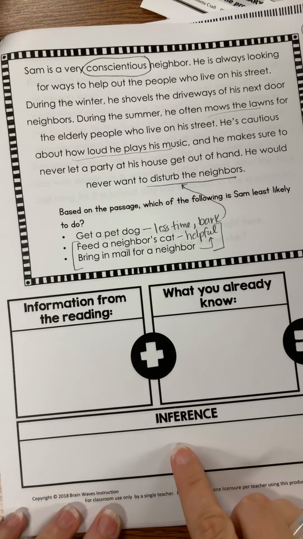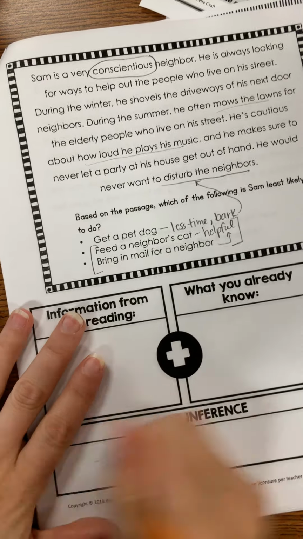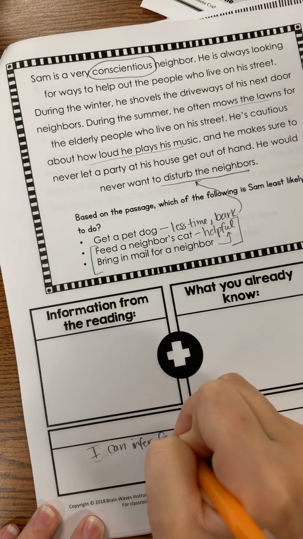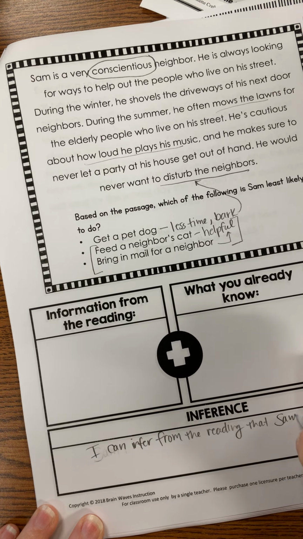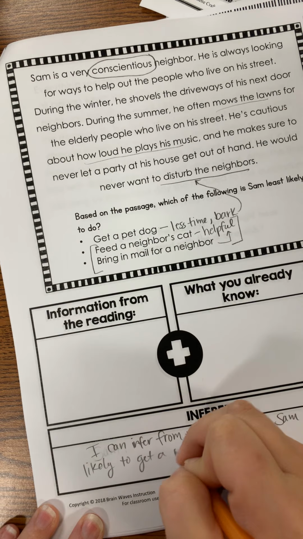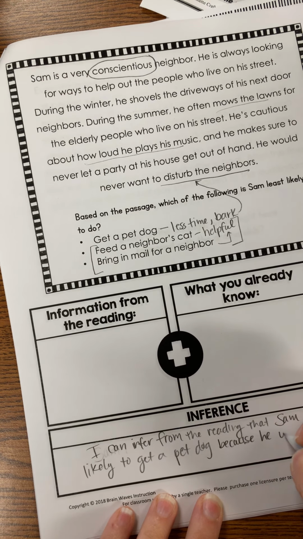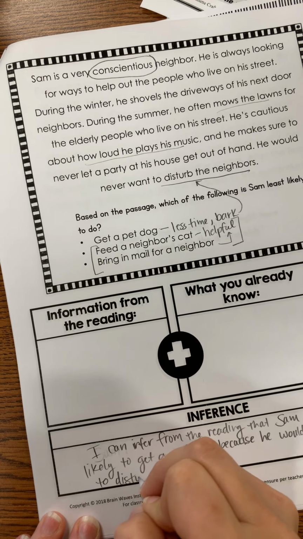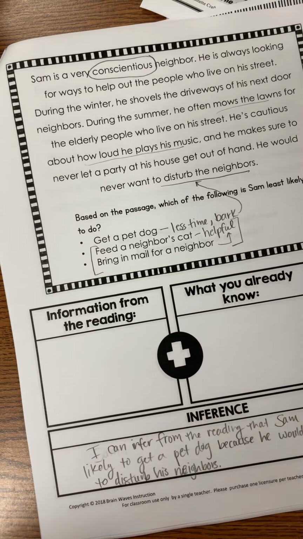So we're gonna make our inference say that Sam, let's say, I can infer from the reading that Sam is least likely to get a pet dog because he doesn't want to disturb, or he wouldn't want to disturb his neighbors. Okay, that's my inference. That's what I have inferred from above.